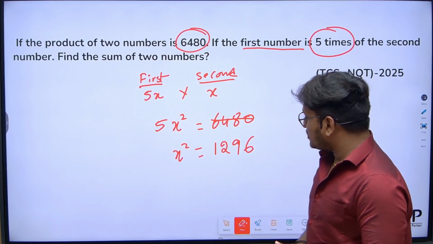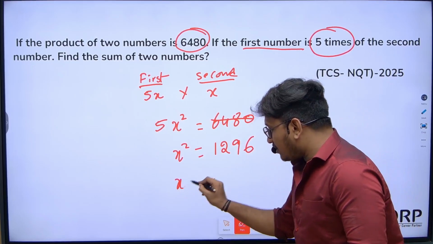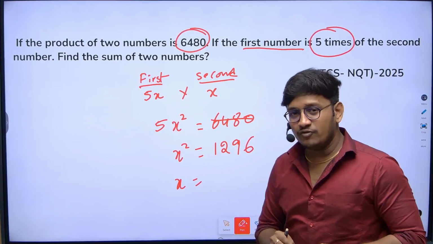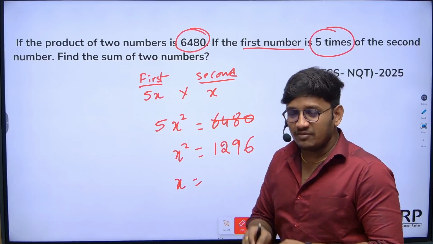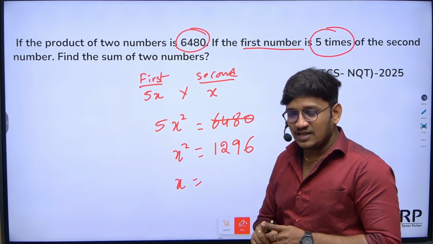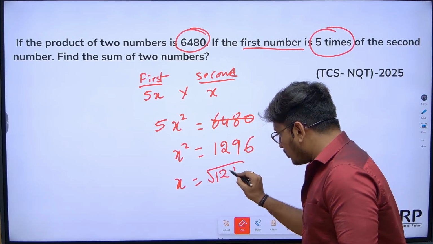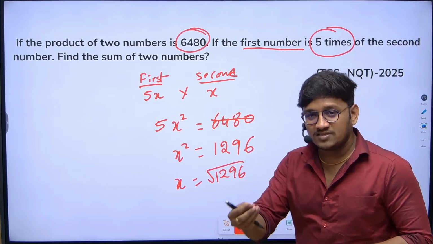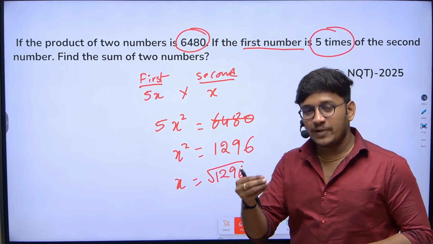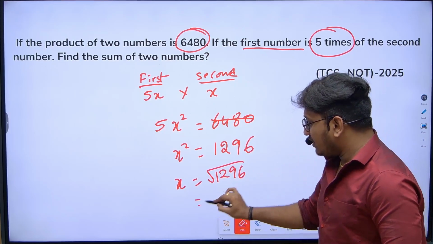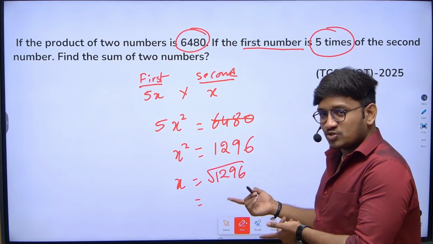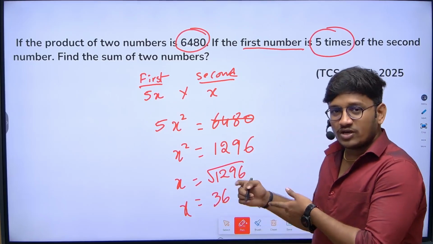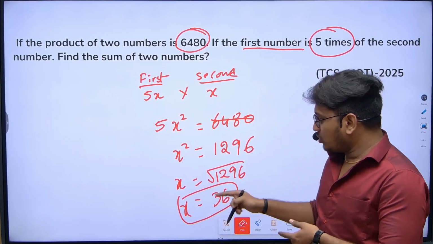Now x square is equal to 1296. Two days back we made a video for finding squares. For these types of questions, it is very helpful for finding the square root of a given number. If you have not watched it, go through the shorts of that. It was uploaded as a short. How to calculate the square root of any number? It is not only 4-digit numbers, sometimes you may get 5-digit numbers as well. You can calculate without using pen and paper. Very simple logic here. When it is ending with 6, we already discussed, so I'm just writing it directly. It is 36. If you watch that video, even you can say directly it is 36. Now I got to know that x value is 36.